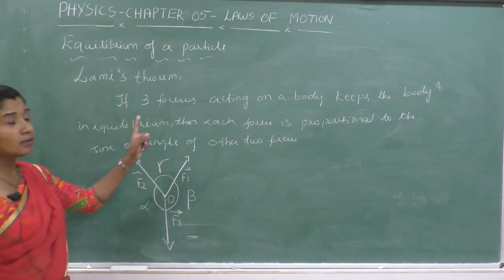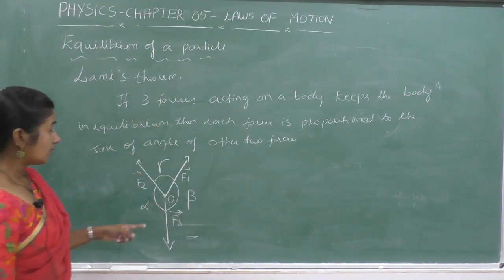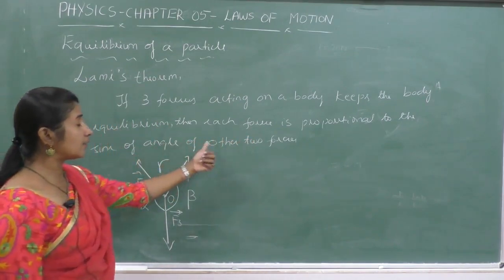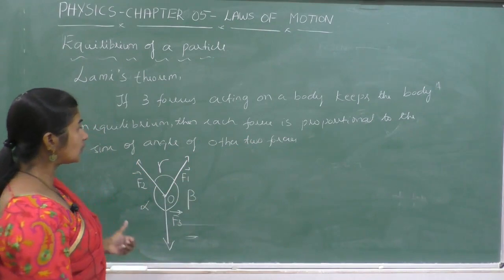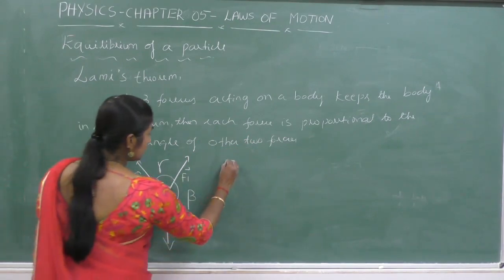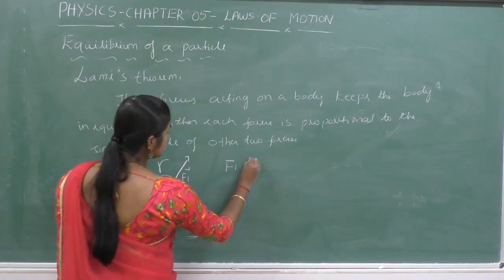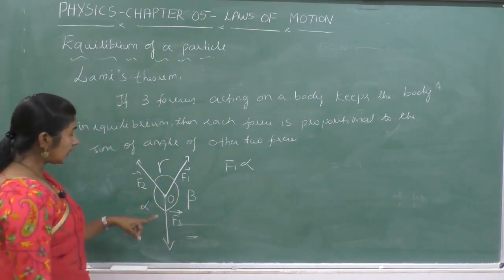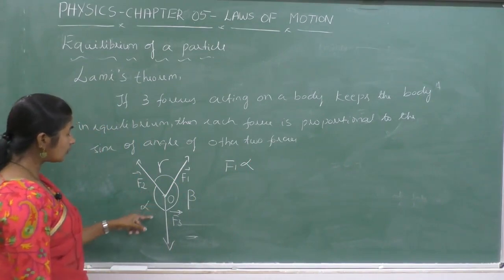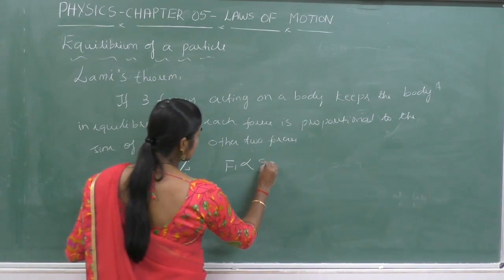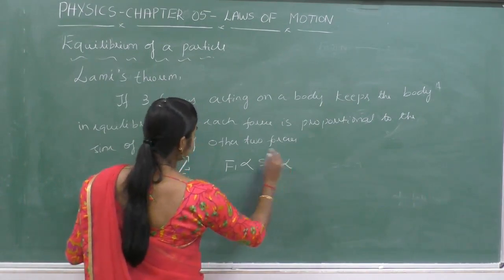So according to this law, the force is proportional to the sine of the angle between the other two forces. Consider force F1: it is proportional to the sine of the angle between F2 and F3, which is alpha. Therefore we can write F1 is proportional to sine alpha.